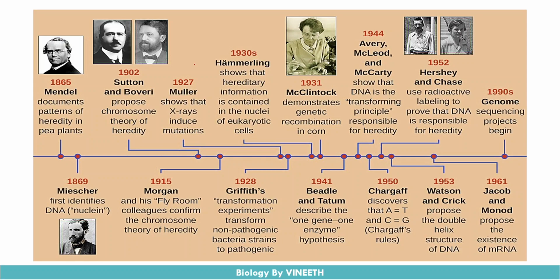As I said, it was all started by Mendel. When he was working on pea plants, he concluded that some principle is transferred from the parent plants to the progeny. He did a lot of experiments on the pea plants and gave three laws of inheritance: the law of dominance, the law of segregation, and the law of independent assortment.